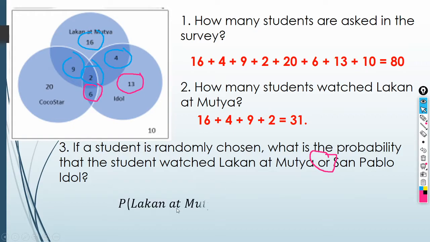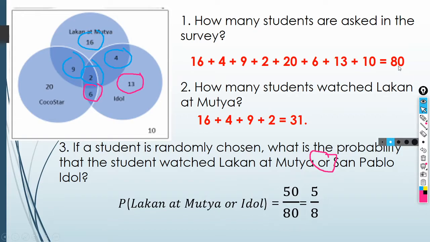Okay, so the probability of Lakan at Mutya or Idol is equal to 50 over 80. Bakit naging ganito na siya? Bakit naging fraction na? Tandaan nyo kanina, the probability of an event is equal to the number of outcomes over the total number of outcomes or sample space.